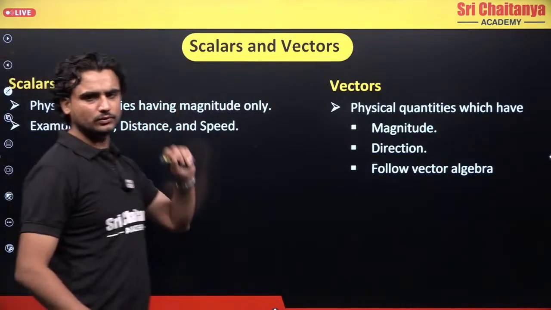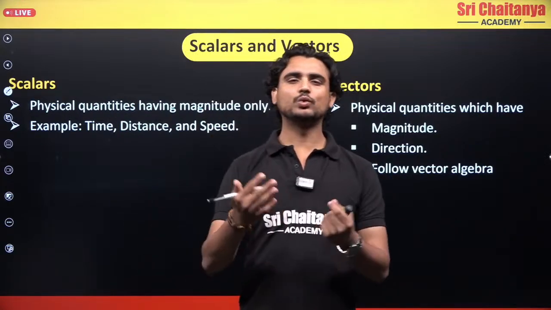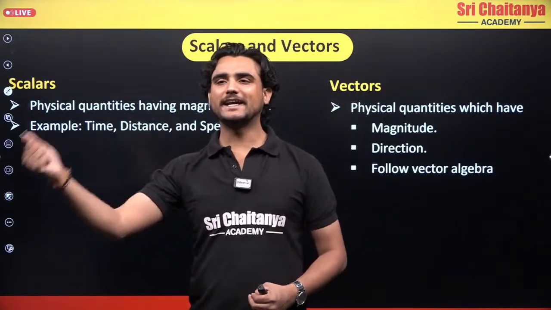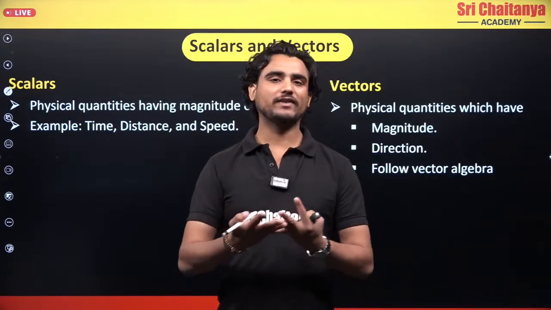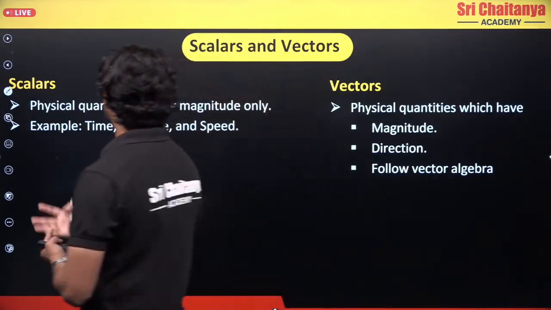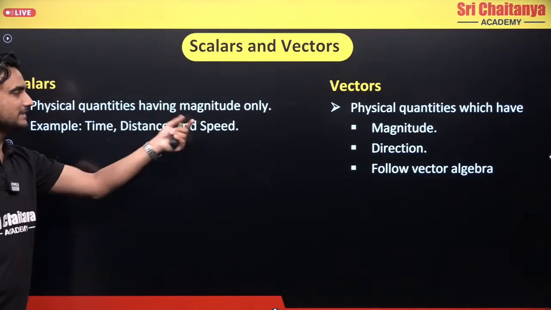So now vectors, okay, so there are two types of physical quantities which we have in physics. What are the two types of physical quantities? One is a scalar and one is a vector, right? So what are scalars and vectors? Okay, so let's understand. Physical quantities having magnitude only, example time, distance and speed.